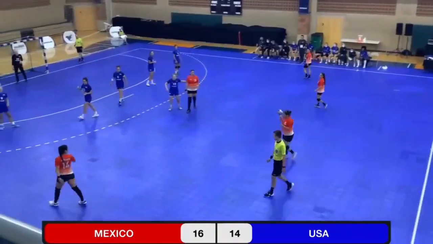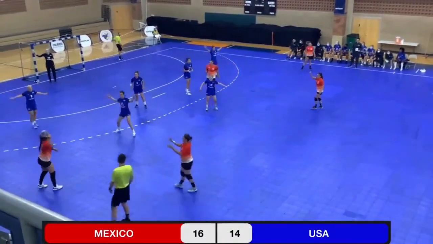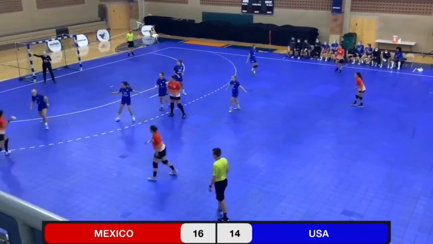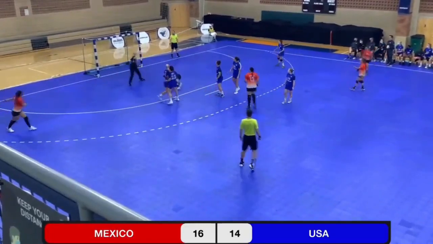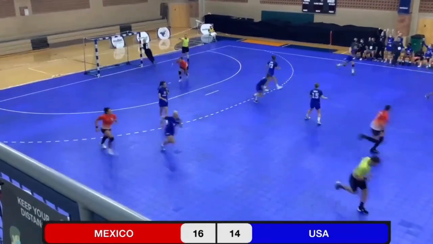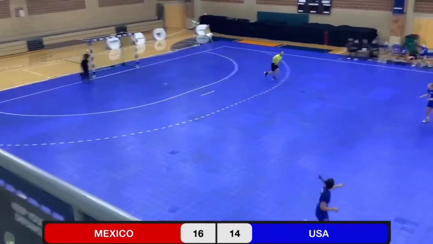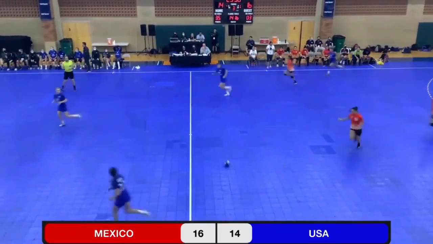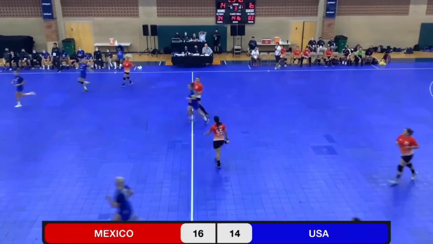Emma Reedy on the point. Nice swim move, but the shot bounces way too early, so the U.S. now has an opportunity. Oh, and it's off the foot, right back to Mexico.